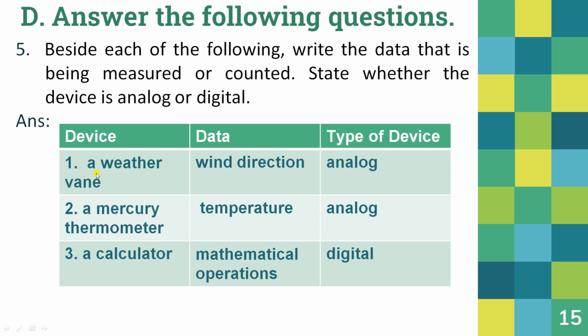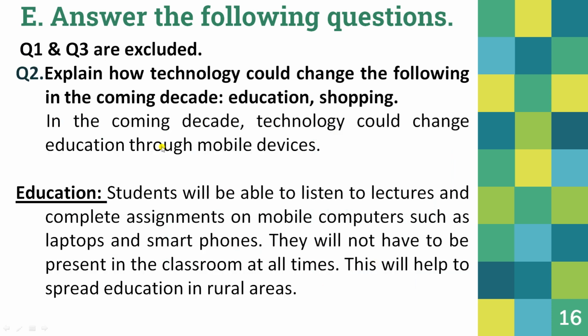A weather vane. It is used for measuring the wind direction and it is an analog device. Then a mercury thermometer. It is used for measuring the temperature and it is also an analog device. A calculator. It is used for mathematical operations and it is a digital device. Now moving toward exercise E. Questions 1 and 3 are excluded. They are not included in your syllabus.